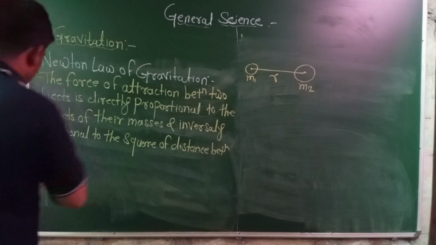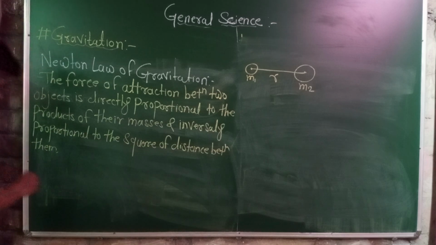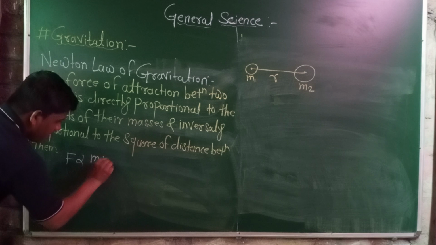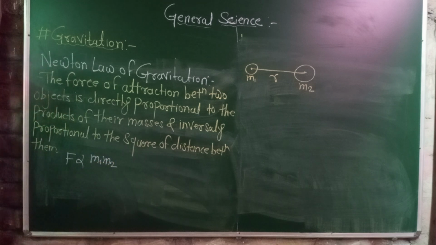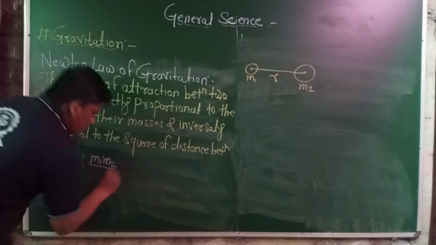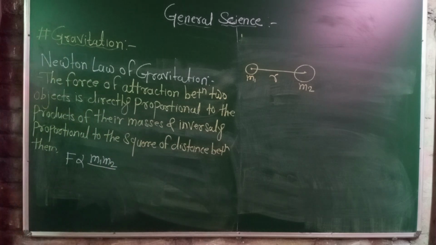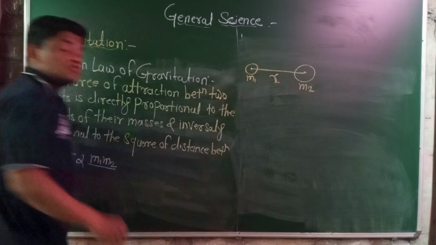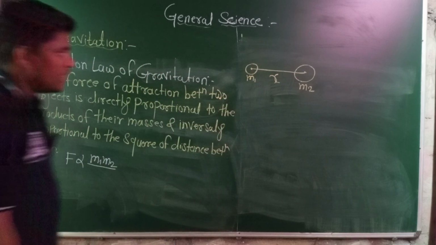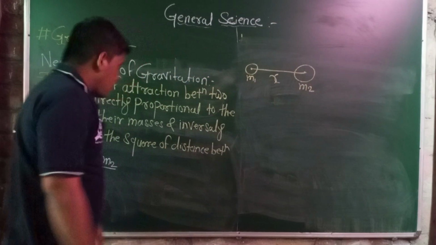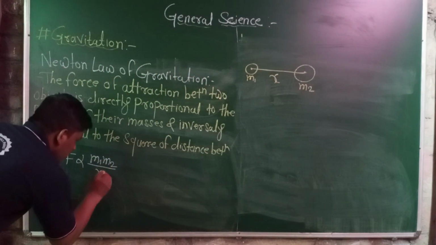Then let's formulate this law. F is directly proportional to the product of their masses, m1 and m2, and inversely proportional to the square of the distance between them. Inversely means the denominator, the reciprocal. The center to center distance between these two objects is r, and the square of it is r square.